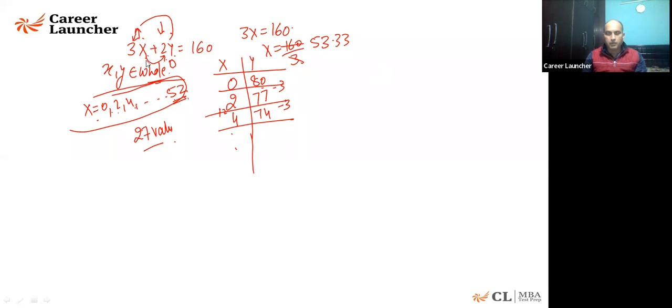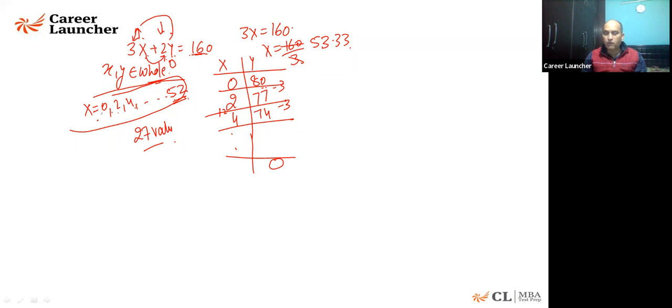Okay. Samakshi, do you understand the sum of the two values is constant? Y's highest value is coming out to be 80 and it drops by 3. Now, what is the last value that we can have? One thing is clear that it is 0 or more than that. So when I say y is equal to 0, x comes out to be 53.33.